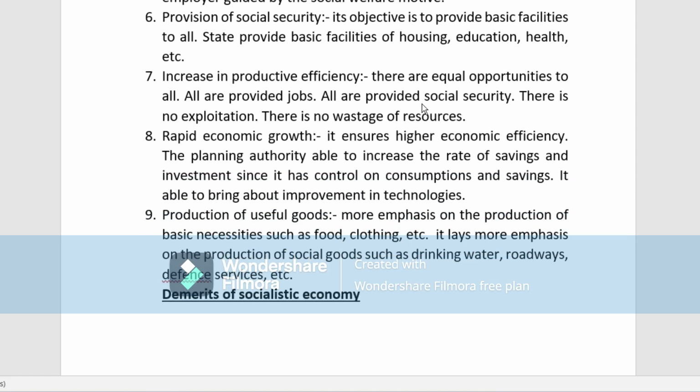What is this productive efficiency? There are equal opportunities to each and everyone. The opportunities are given equally. All are provided jobs, all are provided social security. Each and every citizen of the country is provided social security. There is no exploitation.